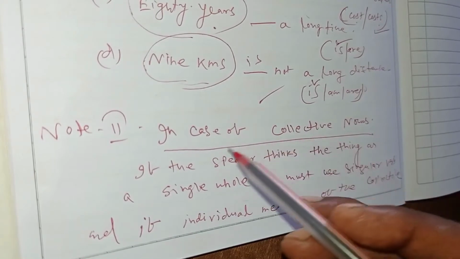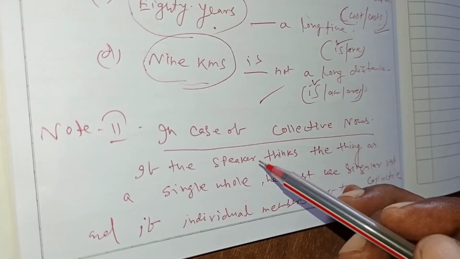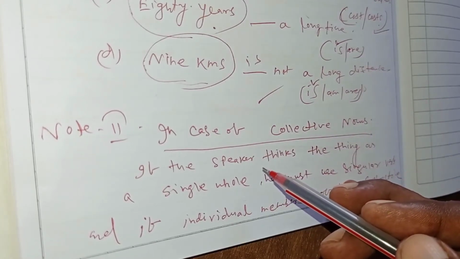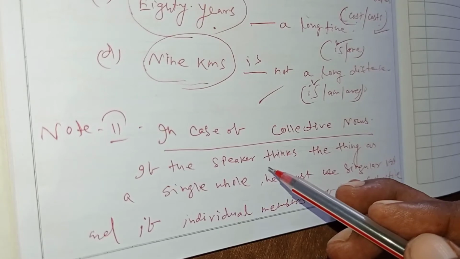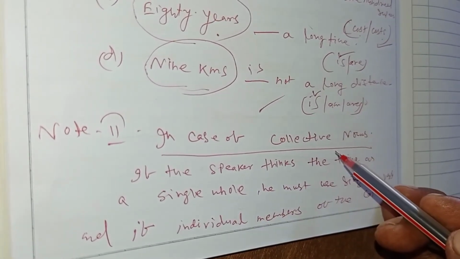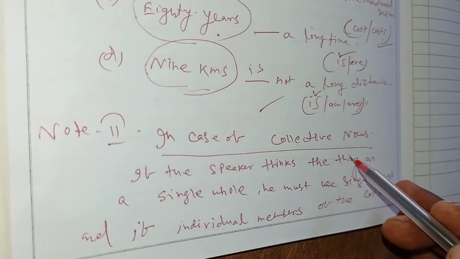Next, let us know some other things. In English, sometimes we come across some group words, which are called collective nouns. You know that collective nouns are group words.